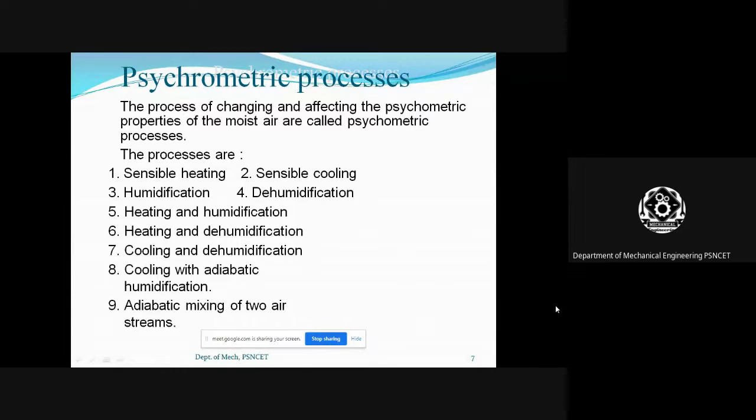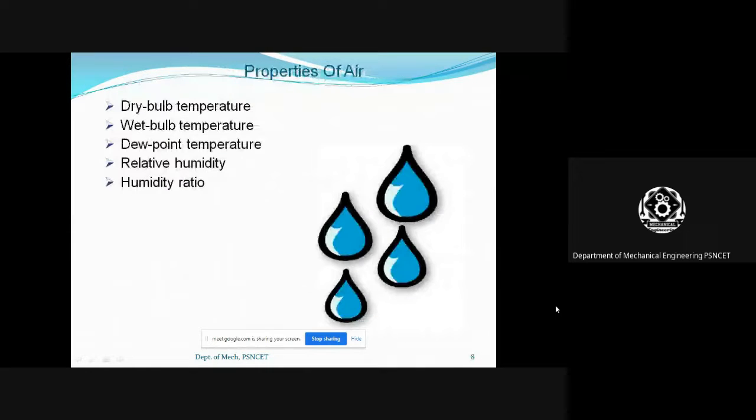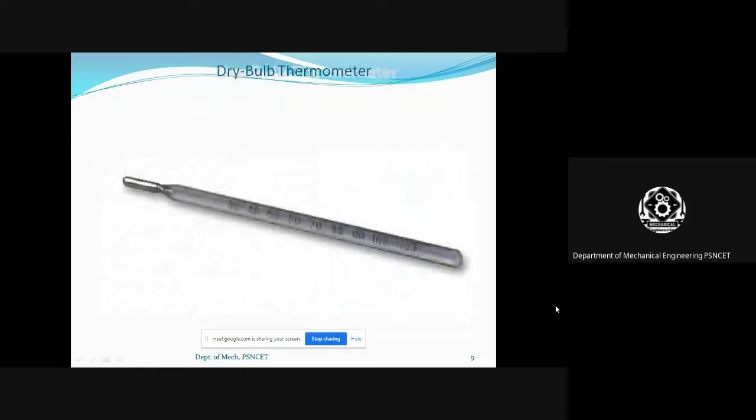Right. Generally, the properties of air are described here. First one is dry bulb temperature. Second one is wet bulb temperature. Third one is dew point temperature. Fourth one is relative humidity. And fifth one is humidity ratio. We discussed all of these earlier. So here there is a sample of a dry bulb thermometer.